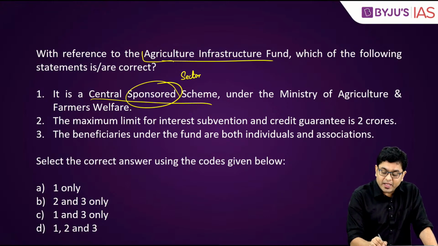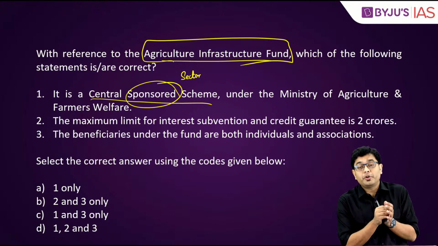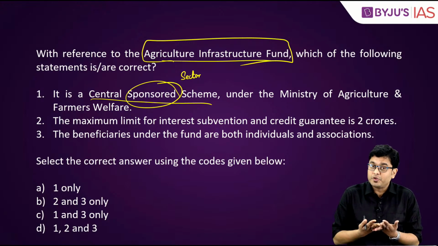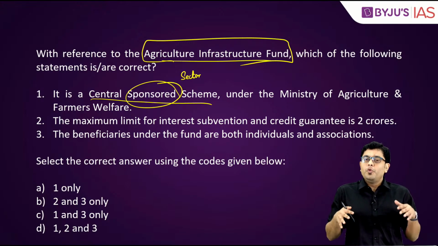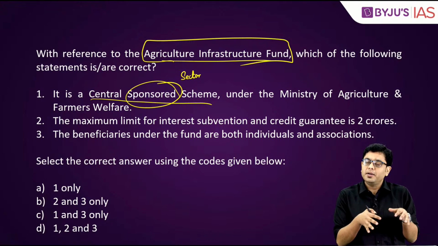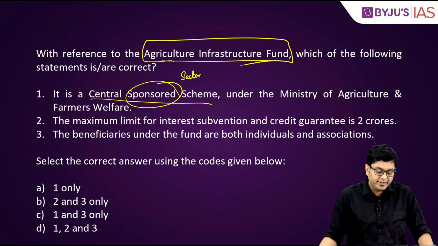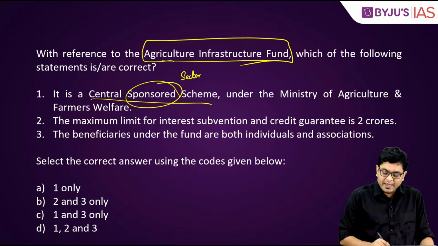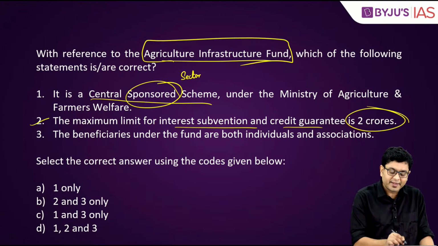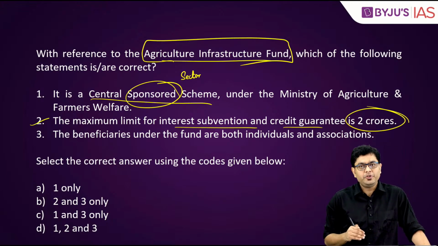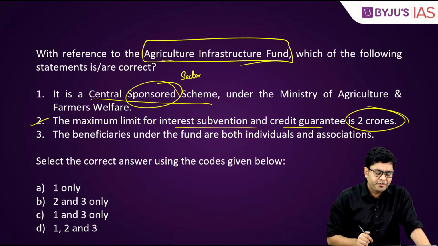Now this Agriculture Infrastructure Fund is to be provided to various different farmer producer organizations, various individual farmers, etc. And it is a kind of an interest subvention where you provide credit at an easy, discounted rate. That is what AIF is about. So here the maximum limit for interest subvention and credit guarantee is 2 crores. That is again true. The limit has been set to be 2 crores. And for different organizations and individuals, 2 crores is a sufficient amount.